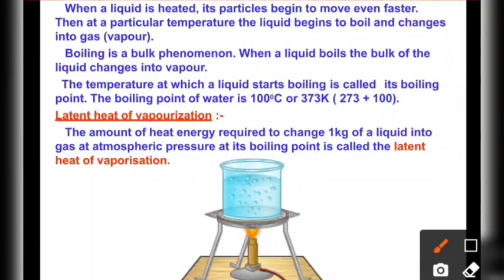Similarly, with boiling, when the liquid starts to boil, the kinetic energy of the liquid particles changes and it starts changing into the vapor state, right? The temperature at which this starts is known as the boiling point, and the boiling point of water is 100 degrees Celsius. At 100 degrees Celsius, the continuous heat that we supply is the latent heat. It is not increasing the temperature of the water, but it is helping to overcome the force of attraction between the particles and make them gaseous.